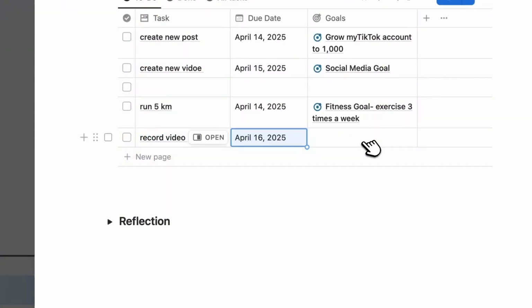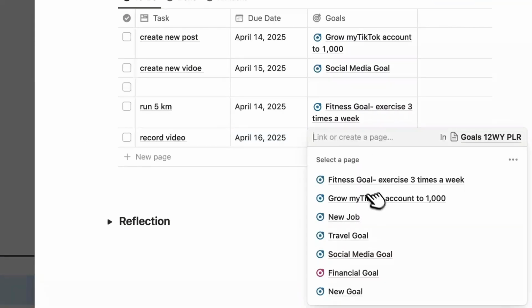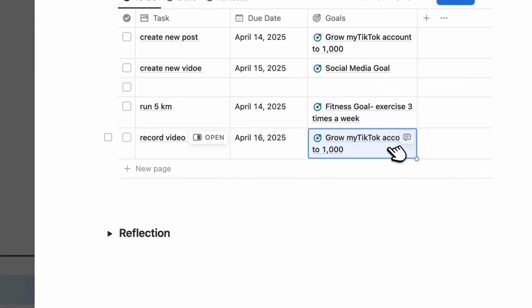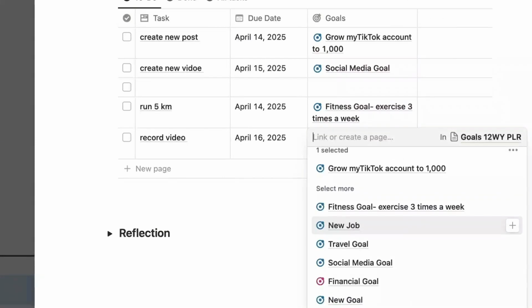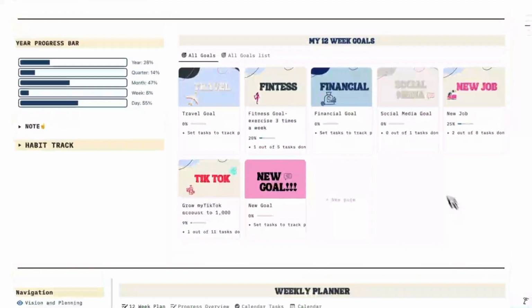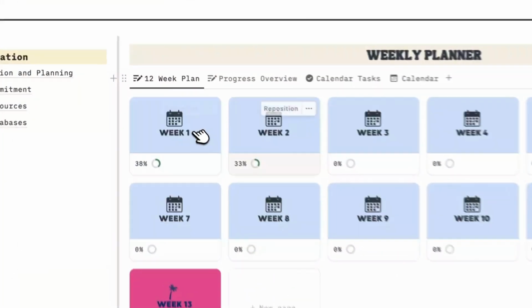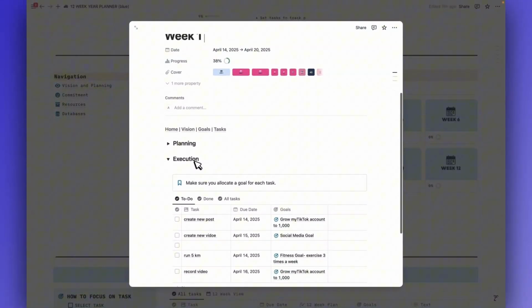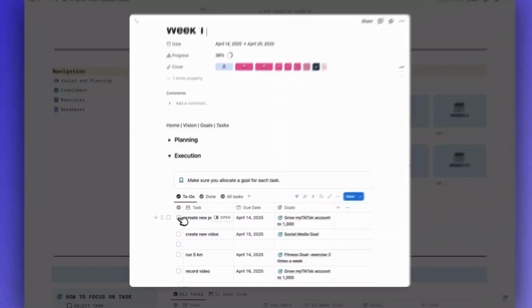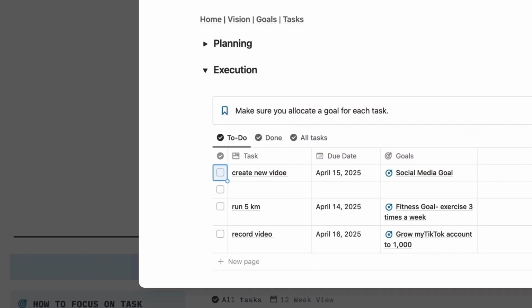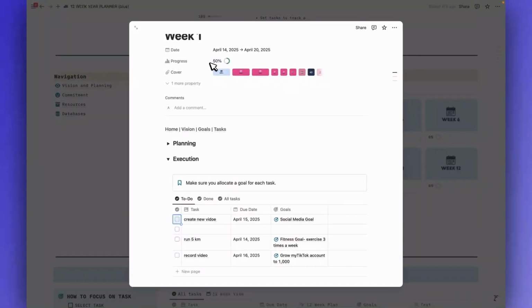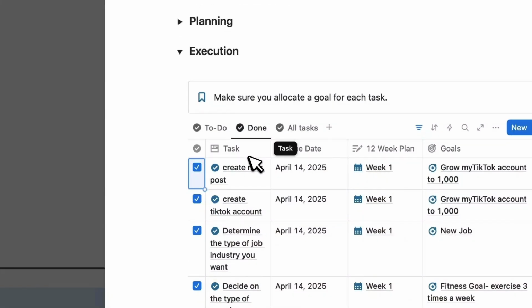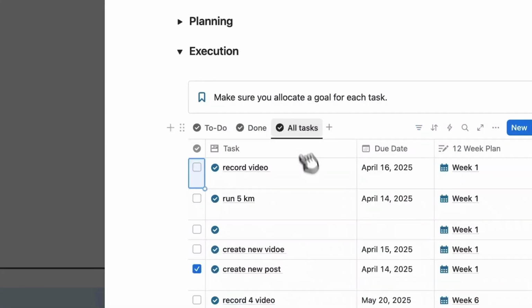And now you can choose goals. The list of these goals is coming from this database. Every time you finish one task, you can check it, and now you can see this progress bar has also changed. In this tab, you can see all done tasks, and here all tasks.